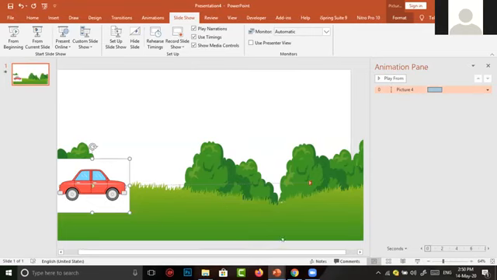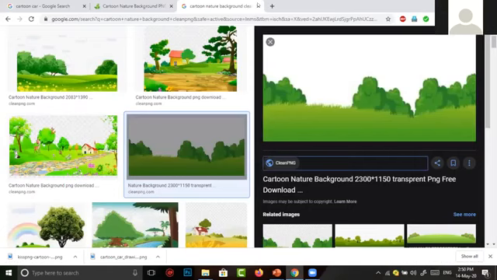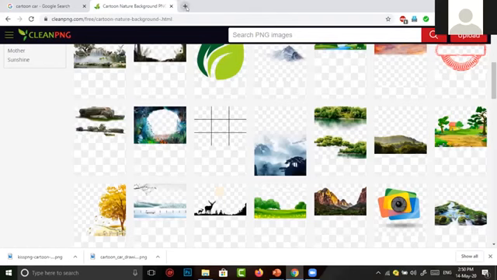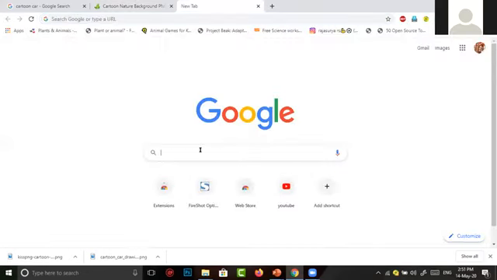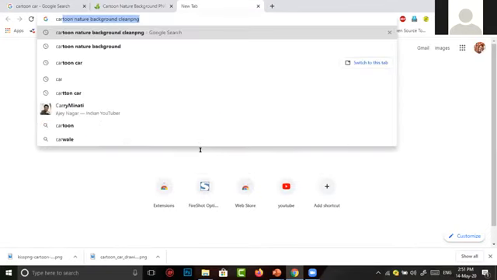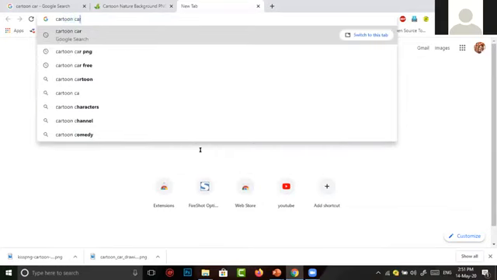Again, I am going to my browser. Then I am searching in Google. In Google search, I type cartoon car PNG.